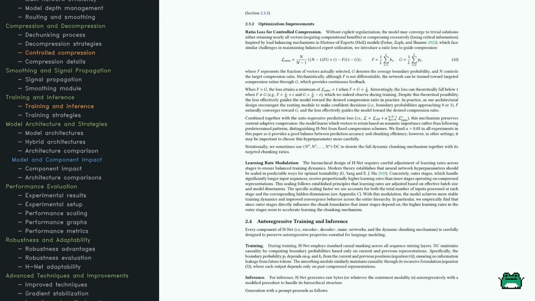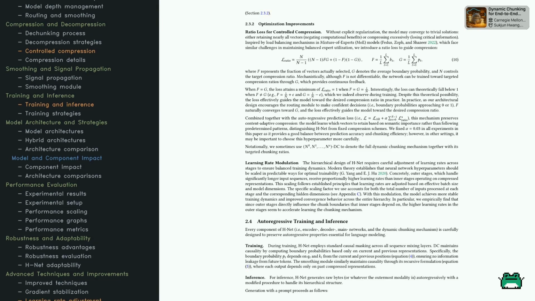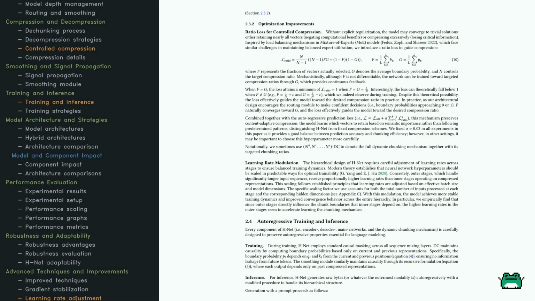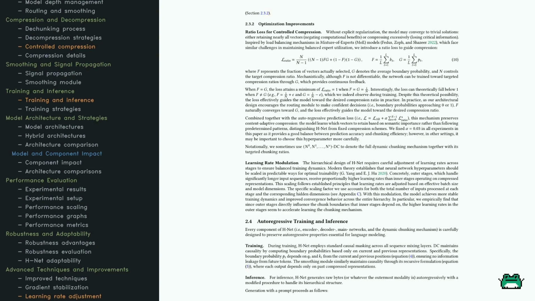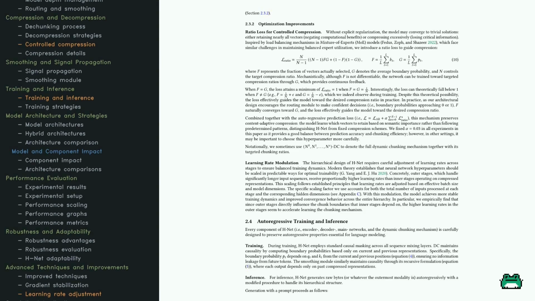Let's explore how HNet optimizes data compression using a ratio loss method. Imagine it like a balancing act, ensuring the model doesn't compress too much or too little. The introduced formula helps maintain this balance, guiding the model to select the right data amount to compress. Inspired by techniques in expert models, this helps maintain efficiency. HNet adjusts learning rates based on input size, aiding effective adaptation and learning. During training, causal masking ensures correct data sequence processing, crucial for accurate outputs.